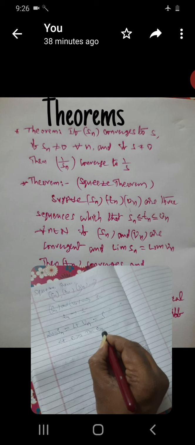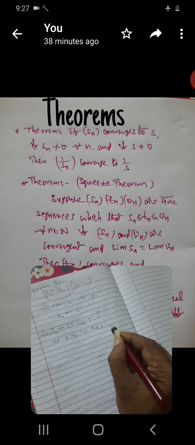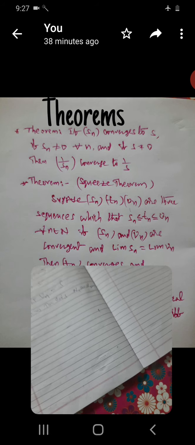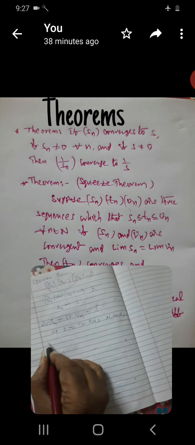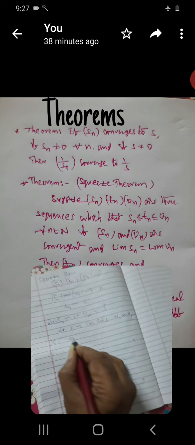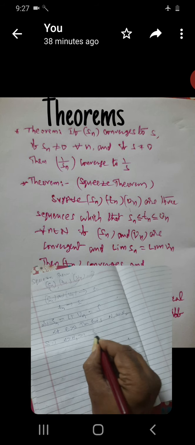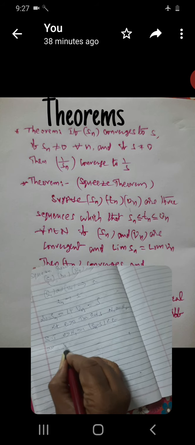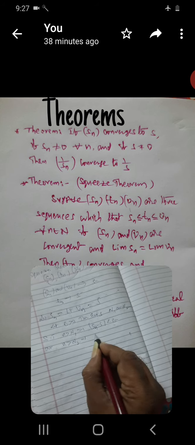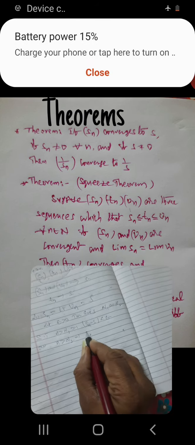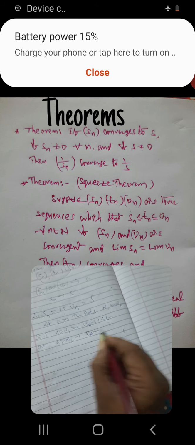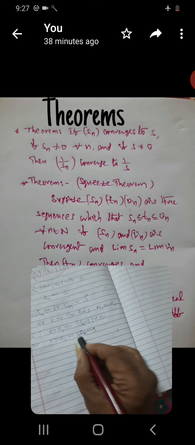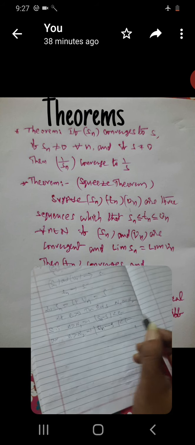Then there exist n1 and n2 such that n greater than n1 implies mod Sn minus S is less than epsilon, and n greater than n2 implies mod Un minus S is less than epsilon.